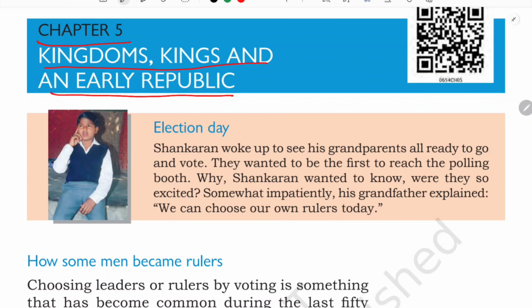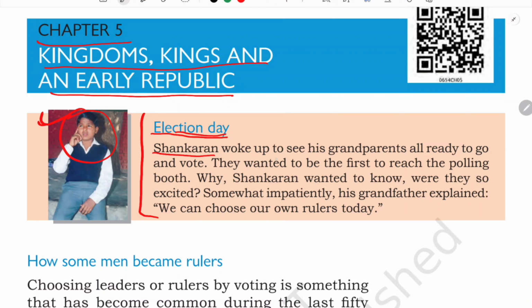We are going to start this chapter today, and as in every chapter of your history, there used to be some story given, isn't it? So here we are going to understand about Sankaran. This boy, his name is Sankaran. It is the day of election. And why is he wondering here? In this picture he seems to be wondering. So why is he wondering? Let us find out.